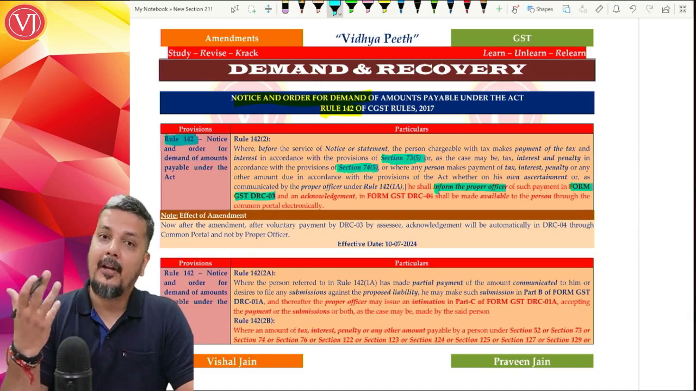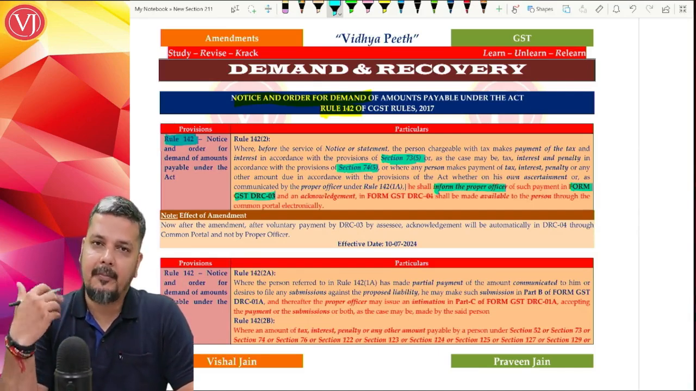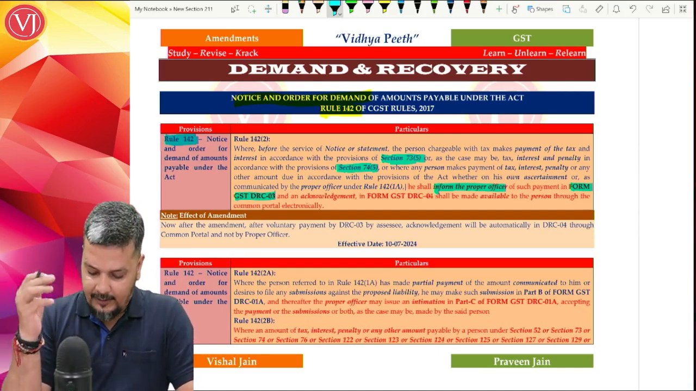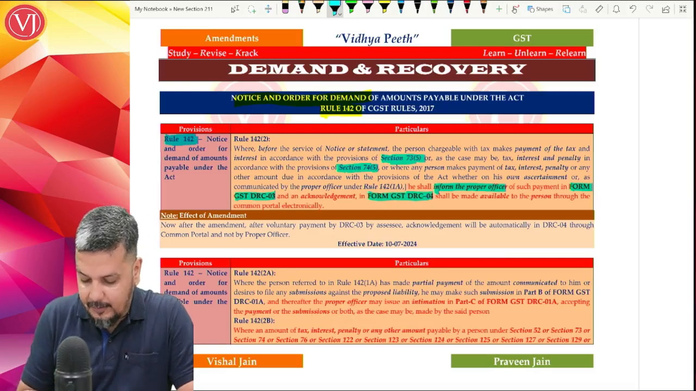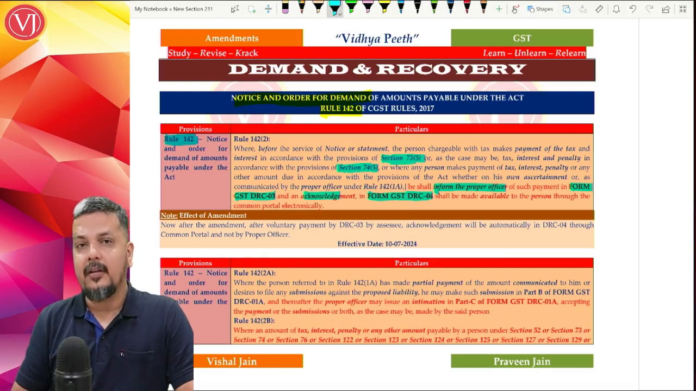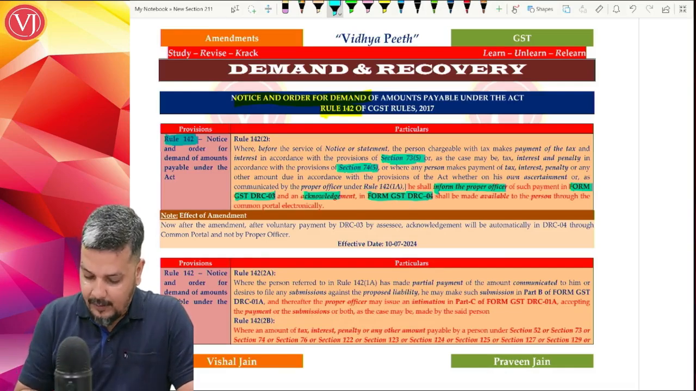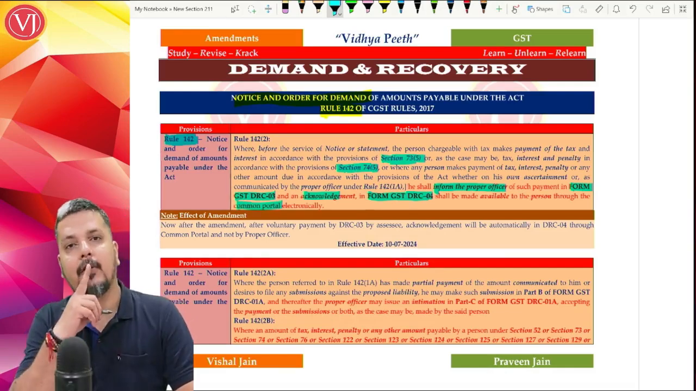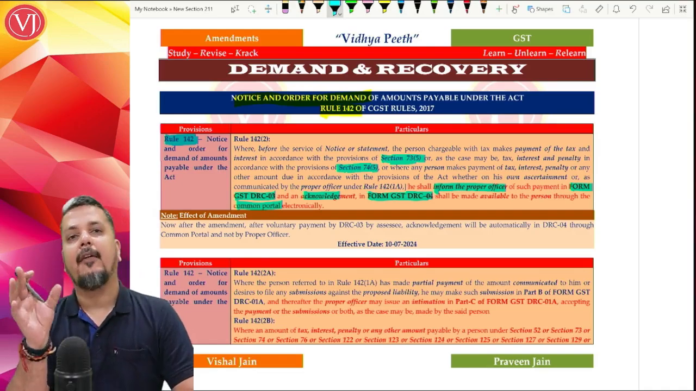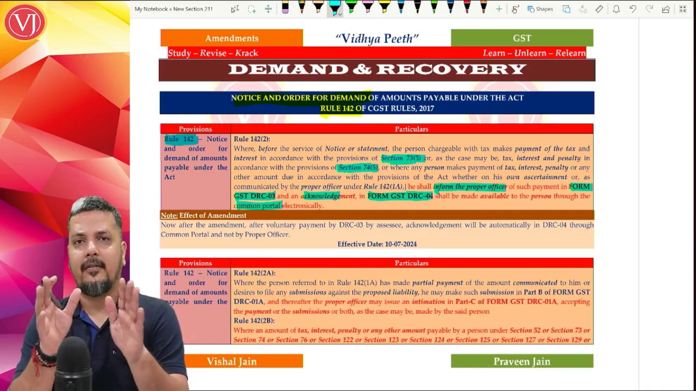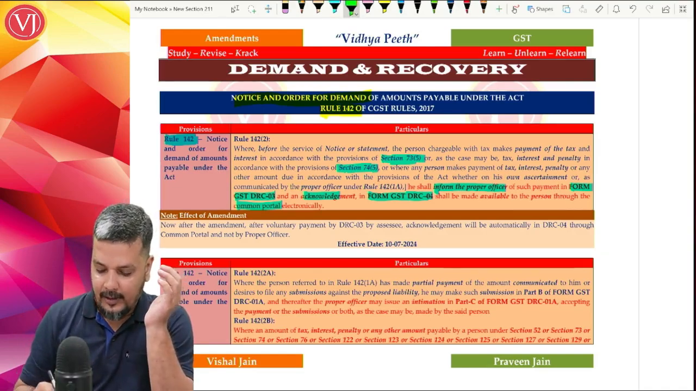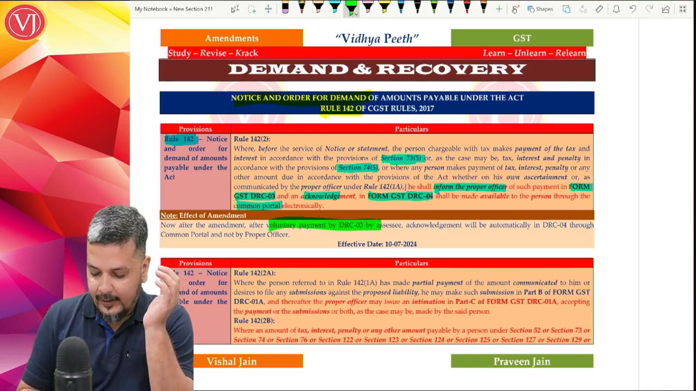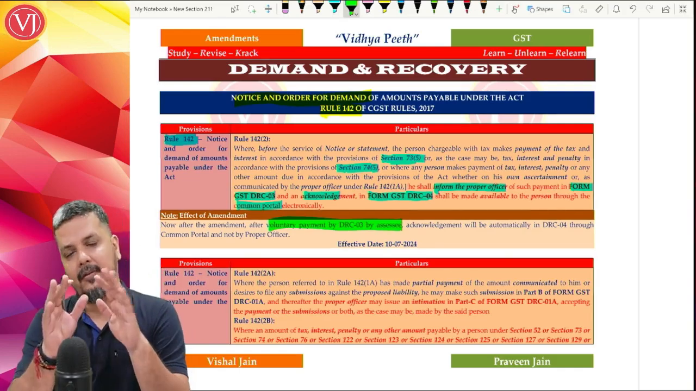What is happening is he has not got the order. So this is all pre-order. He just got a notice. He can make the voluntary payment by DRC 03 and he'll get an acknowledgement by way of DRC 04. That would be automatically through the portal. Now you might ask, what is the amendment? Whether earlier DRC 03 was there? Yes, for voluntary payment by the assessee. Earlier also there was something called DRC 03, which is still there.